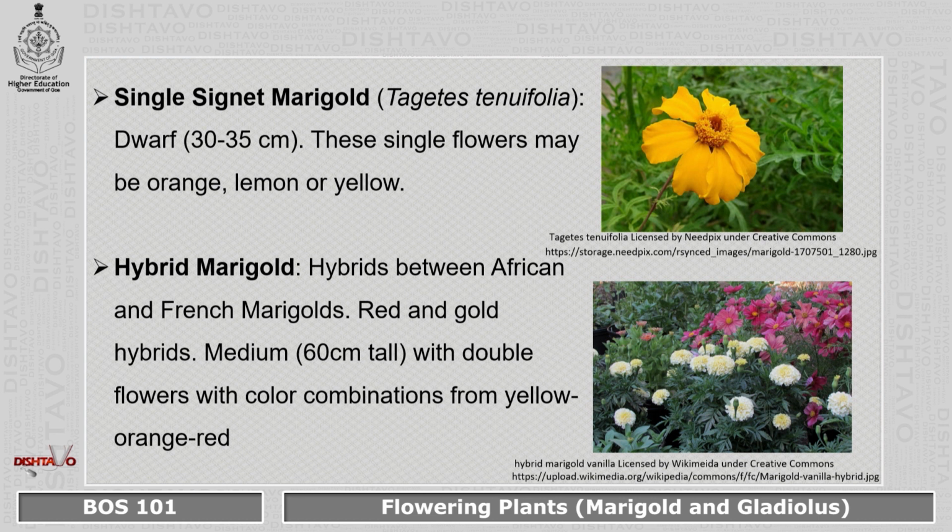It grows up to a medium height, around 60 centimeter tall, and the flowers are normally double flowers which have color combination, and the color combination can be in the range of yellow, orange, red. So any of these two colors can be seen in the hybrid marigolds. You can see in the picture that is shown, it has white and yellow mixed together in the hybrid marigold.